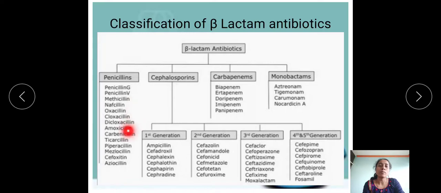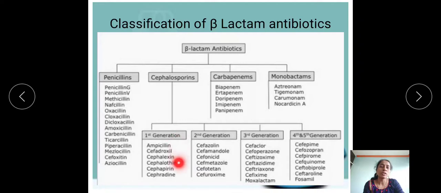So let's see about penicillins. These are classified over here with examples. For example, penicillin G, penicillin V, methicillin, nafcillin, oxacillin, cloxacillin, dicloxacillin, amoxicillin, carbenicillin, ticarcillin, then piperacillin, mezlocillin, cefoxitin, azlocillin. And cephalosporins are divided into 5 different classes: first generation, second generation, third generation, fourth and fifth generation. So there are a number of examples which I have given over here.